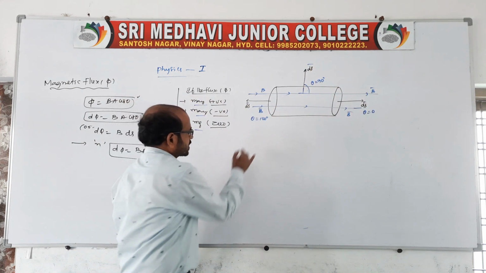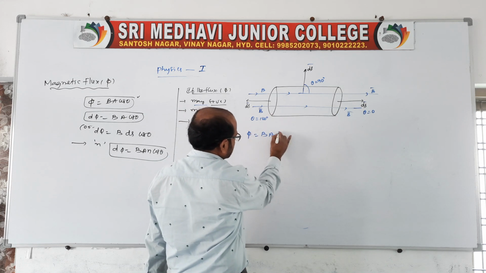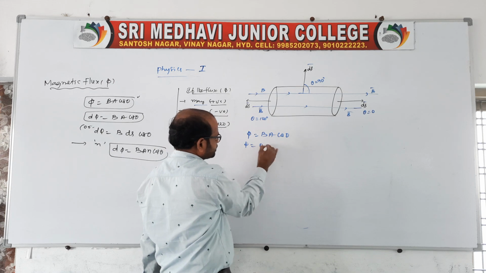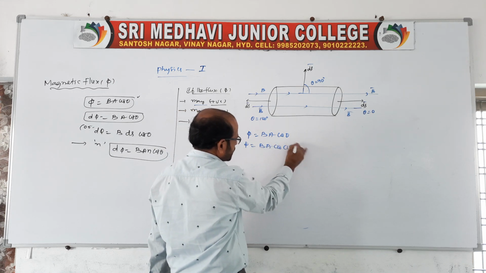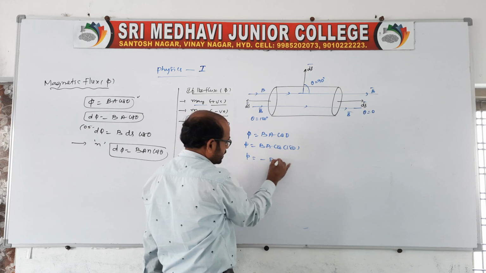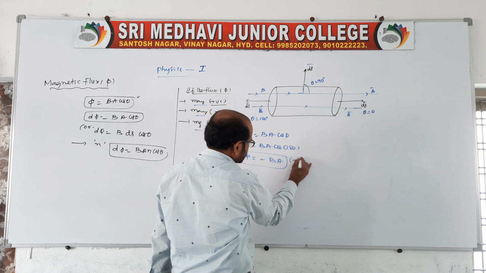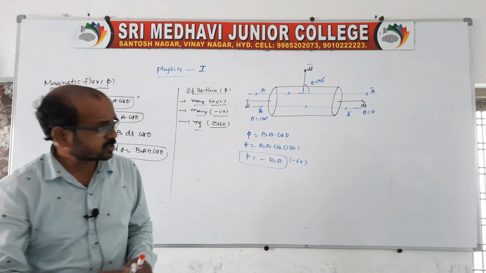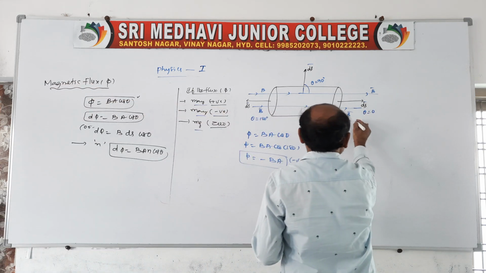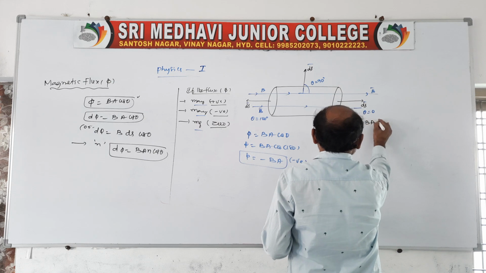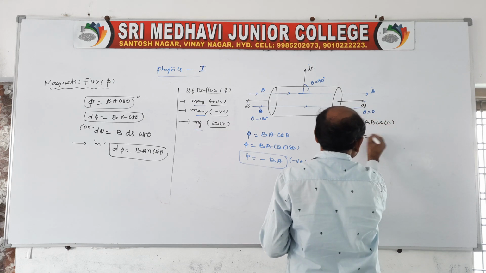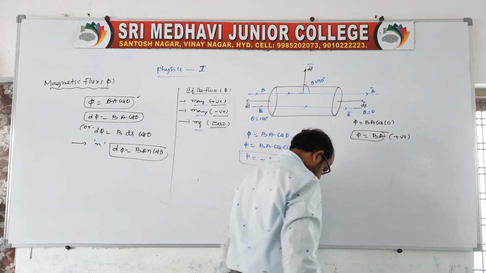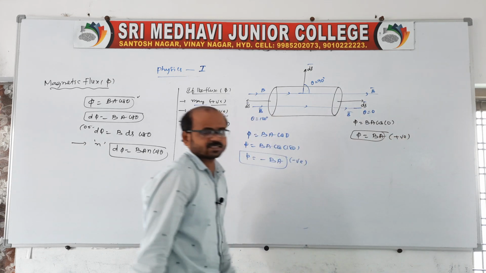Now let us apply the flux formula, BA cos theta. Theta is 180 at this area, therefore BA cos 180, and cos 180 is minus 1, so there will be a negative flux. Next, theta is 0, therefore flux is BA cos 0, and cos 0 is 1, so it is a positive flux.